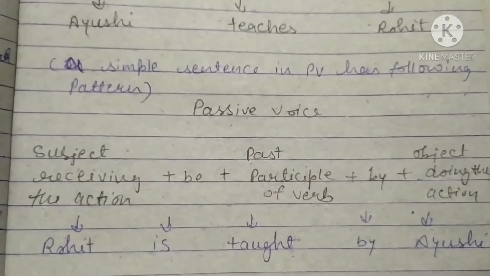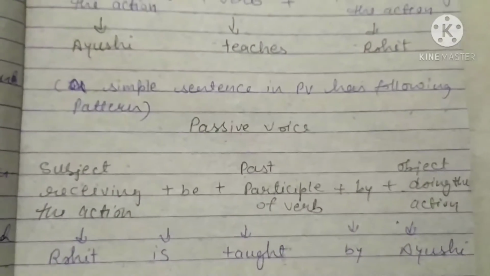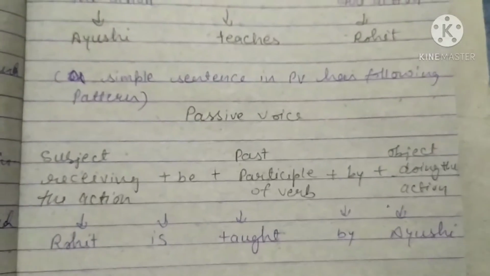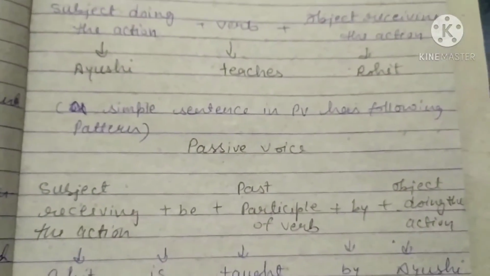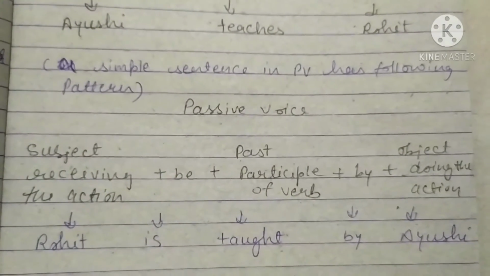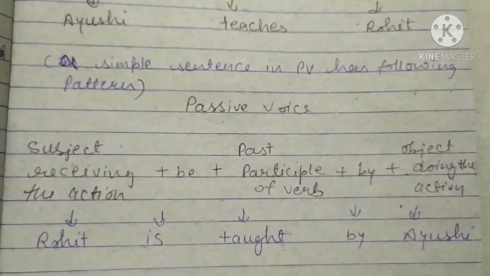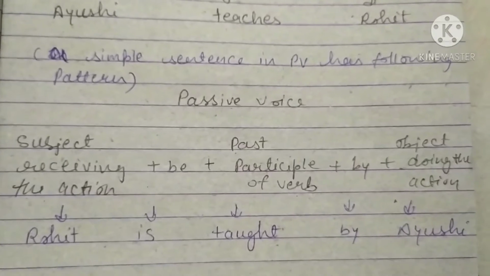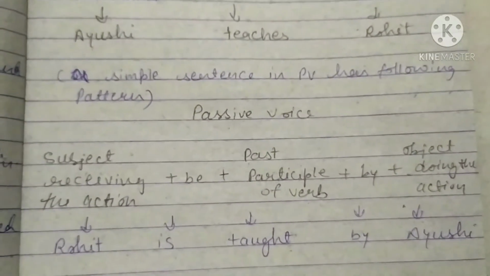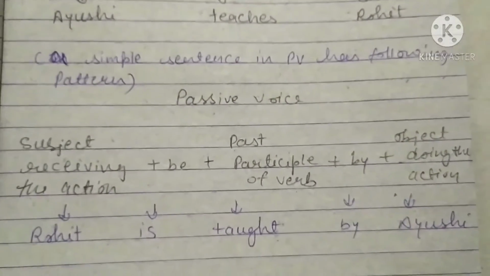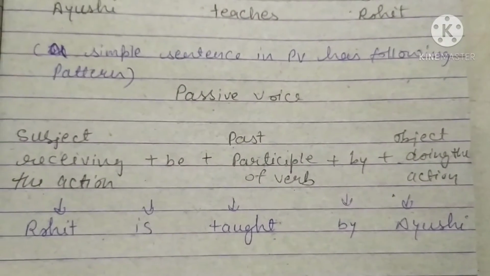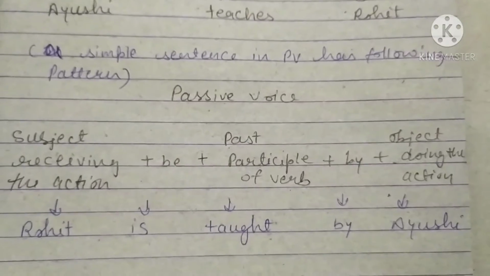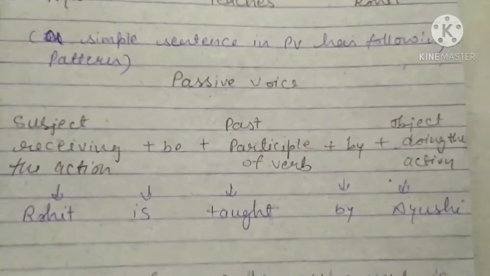So Rohit is, and we change the verb. A helping verb is used, because teach is a simple present tense verb, so we use "is" here. Be means is, am, are, whatever it may be. So we use "is" here because teach is a simple present tense verb. So, "Rohit is taught by Ayushi". The verb teach, third form, is taught. I hope you understand this.